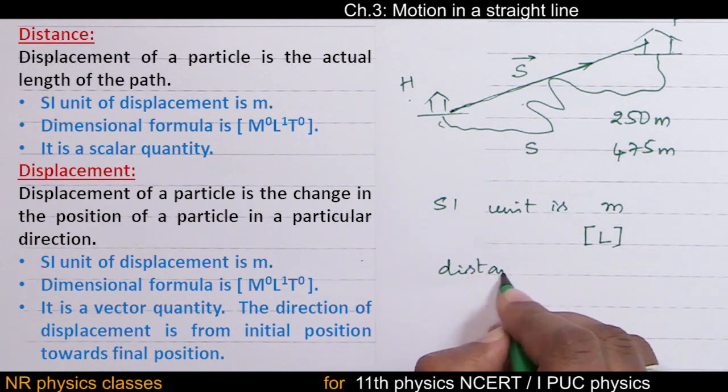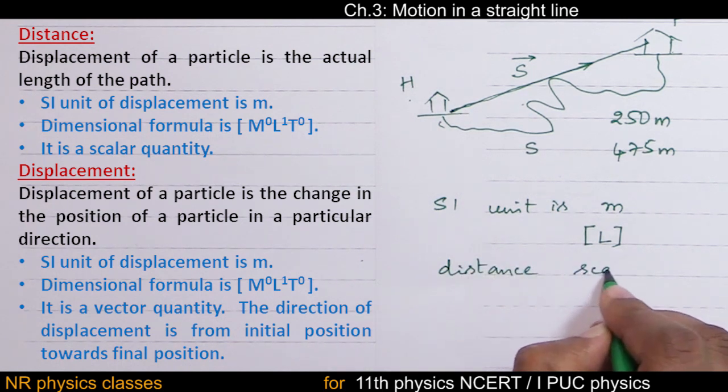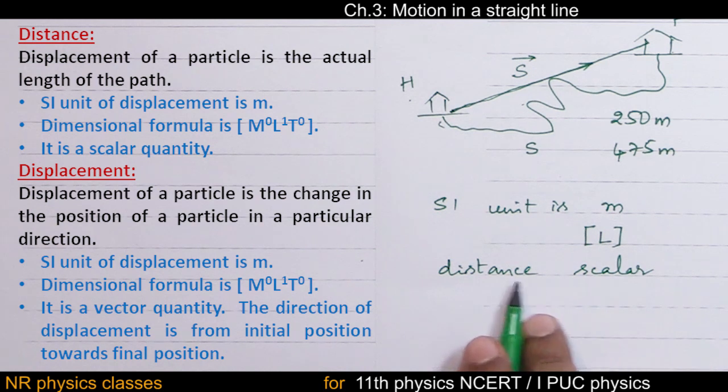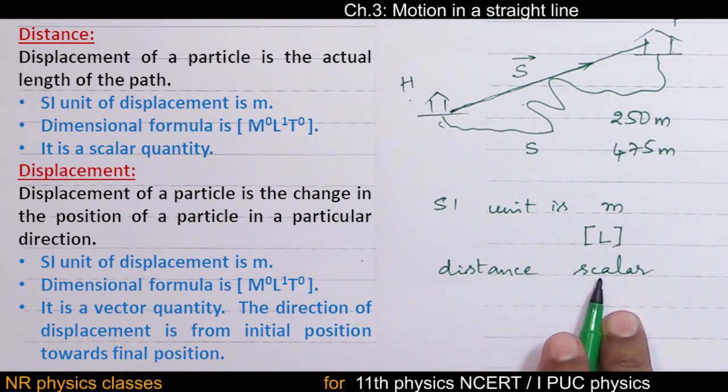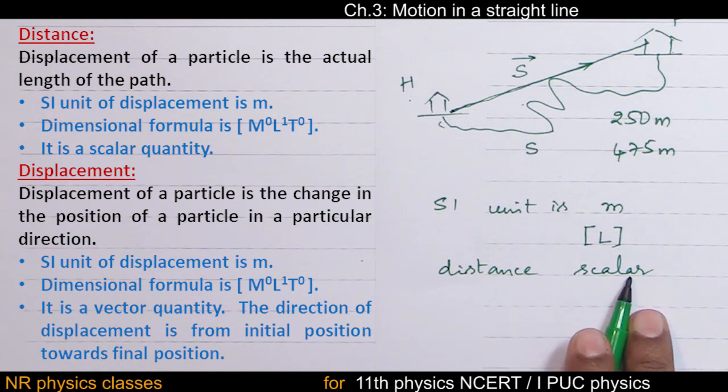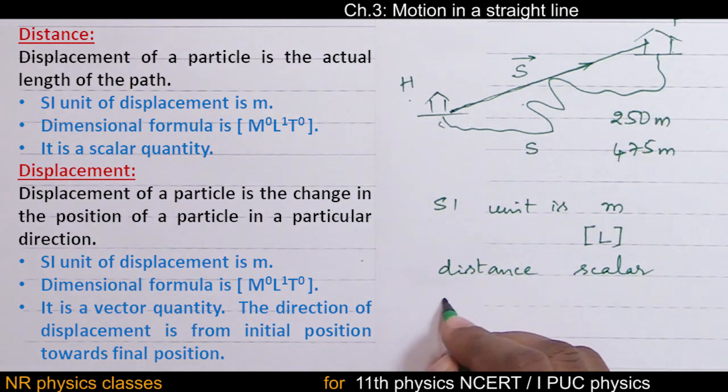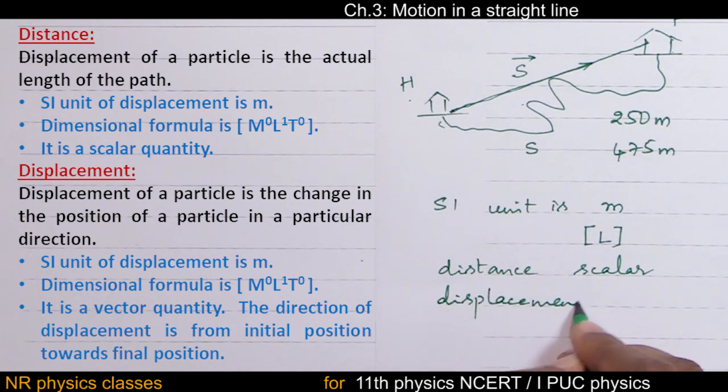Distance is a scalar quantity. For the time being, try to manage. Scalar quantities are those which require only magnitude for their representation. Whereas displacement is a vector quantity.